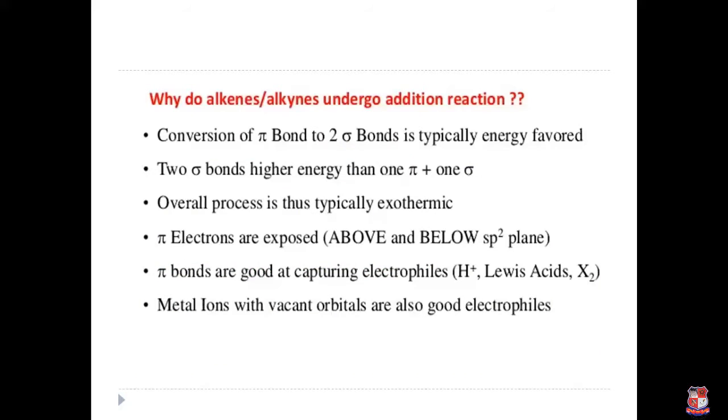So why do alkenes and alkynes undergo addition reaction? Alkenes and alkynes undergo addition reaction because they contain a pi bond and a sigma bond in their structure. Converting the pi bond in alkene into two sigma bonds is typically energy favored, as these sigma bonds are lower in energy compared to the pi and sigma bond, and the overall process is exothermic by nature. Then they have sp2 hybridization in their structure and easily capture electrophiles.